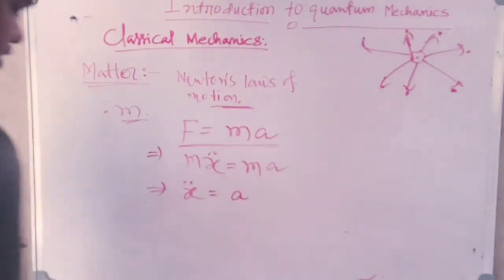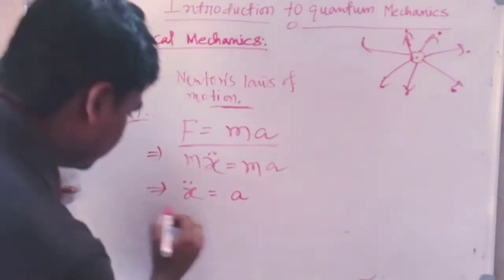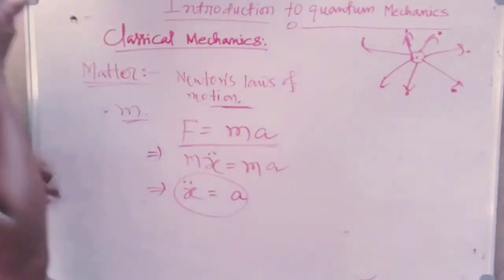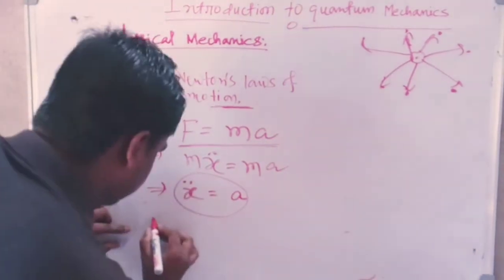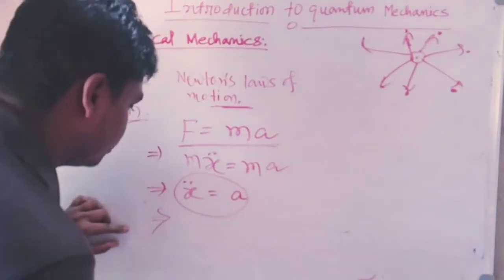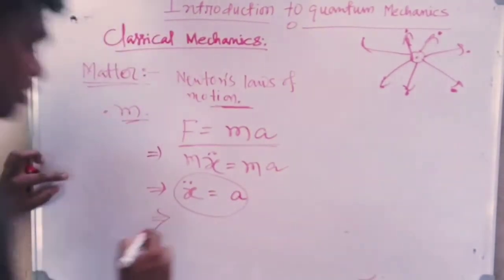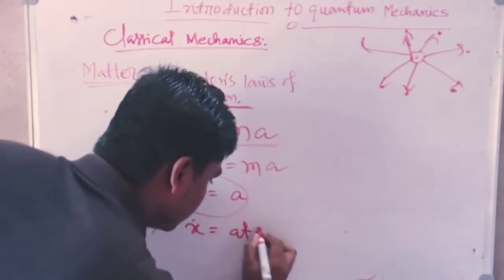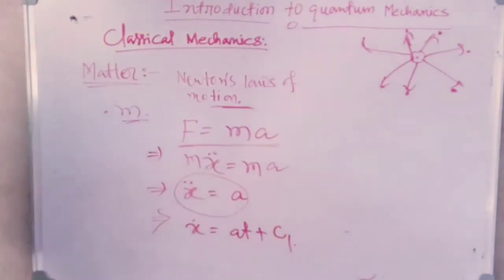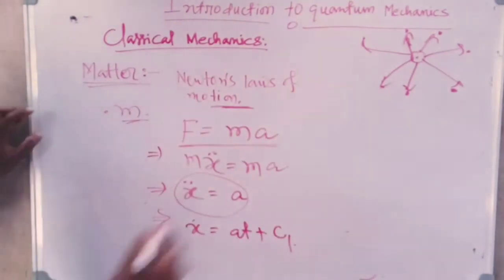So x double dot is equal to a. Then this differential equation can be solved easily just by integration on both sides. One may find x dot is equal to at plus c1, where c1 is the integration constant.